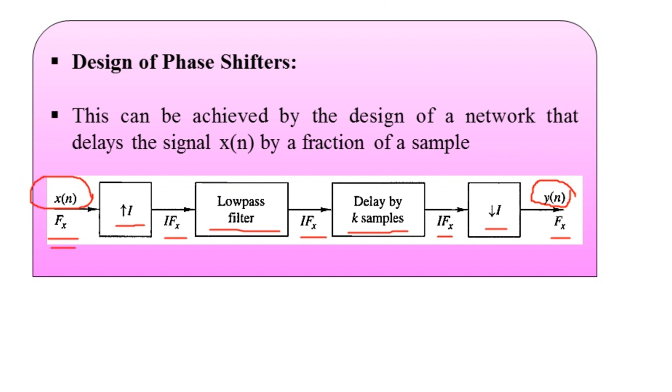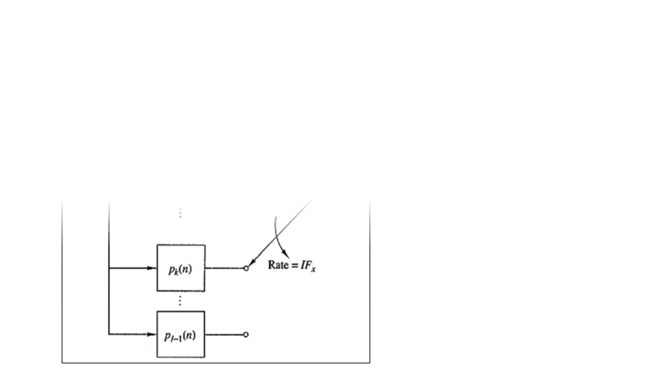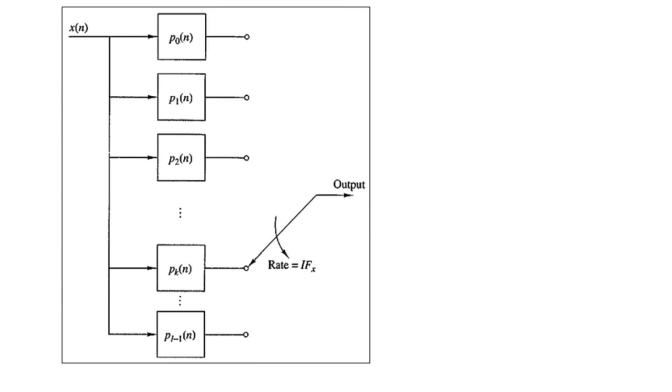We have also understood the polyphase decomposition structure for bringing more efficiency. So the same example application, as it is the first application I am discussing, can also be made possible with the help of the structure that you see here.